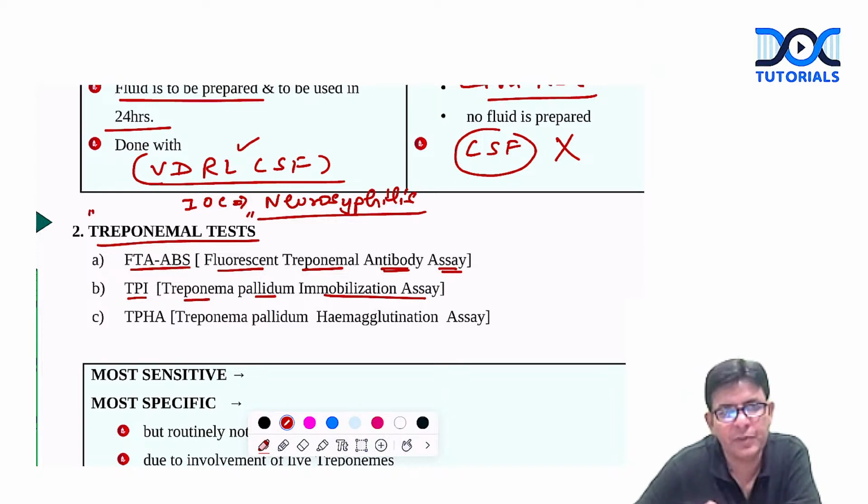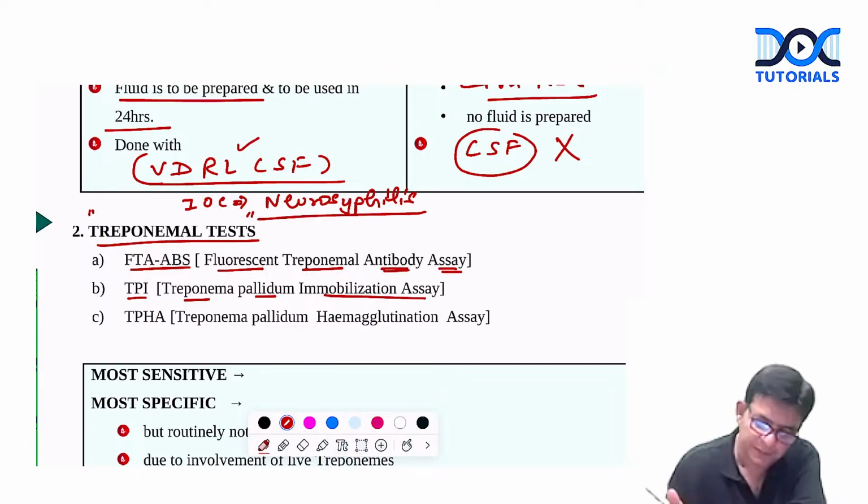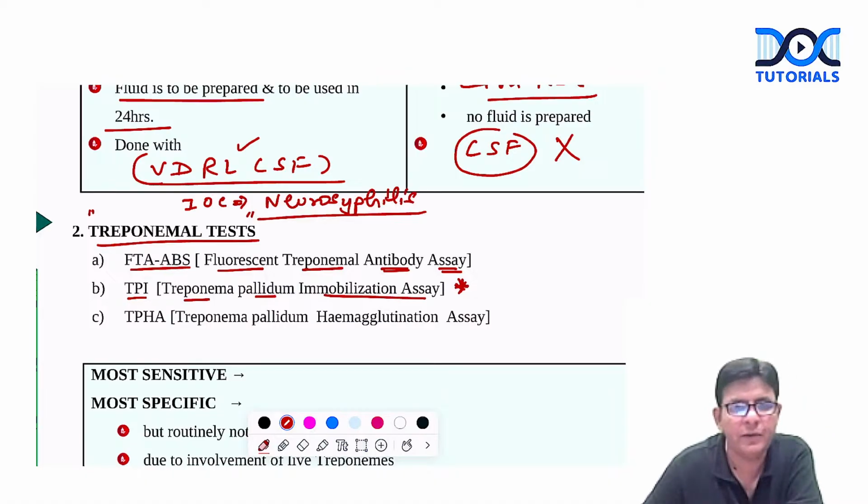So that is termed as Treponema pallidum immobilization assay. But there is a problem with this test, that we use live treponemes, and live treponemes are a problem for the individual who is doing the test. So that's why it is not done.